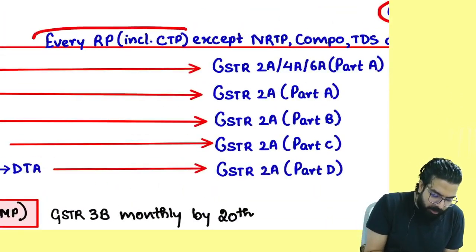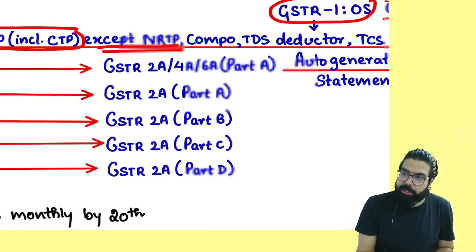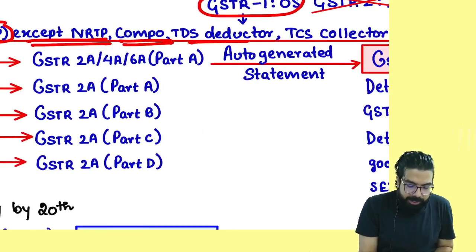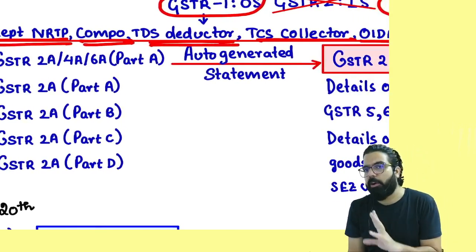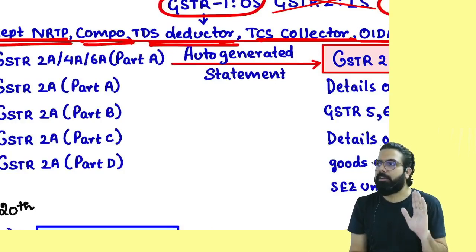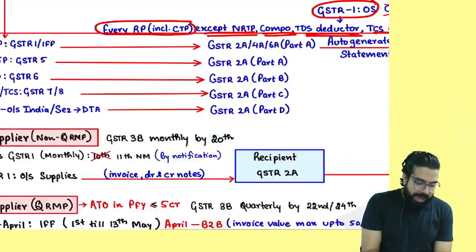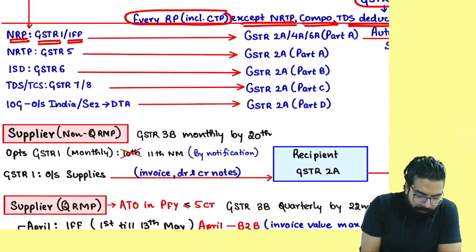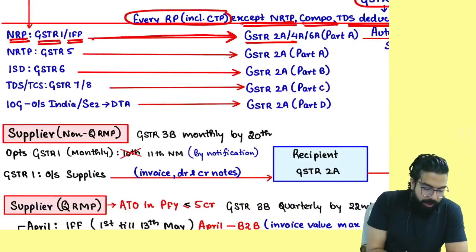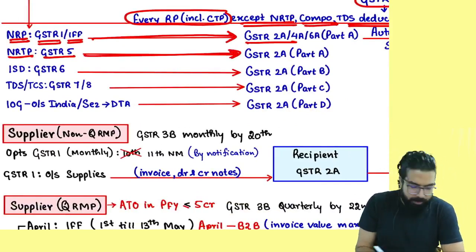Tell me one thing. GSTR1 is required to be filed by every registered person except what? NRTP, composition dealer, TDS deductor, TCS collector and OIDAR. These people are not required to file their GSTR 1. Now, people, tell me one thing. A normal registered person will file GSTR 1 or use the invoice furnishing facility, correct? This will go to the front person in GSTR 2. NRTP will file GSTR 5. This will go to the front person in GSTR 2A.